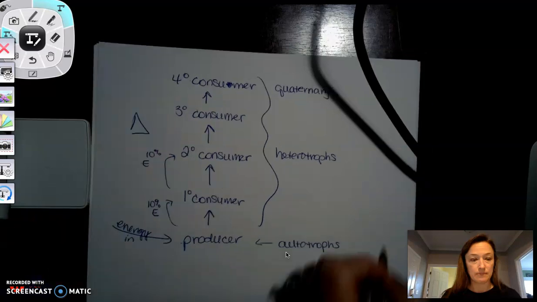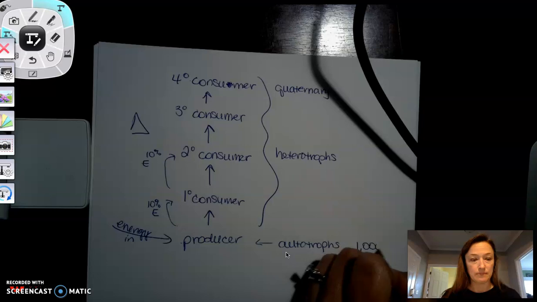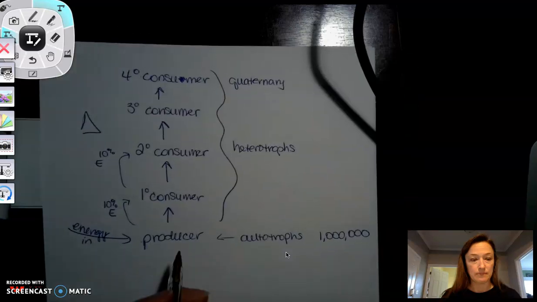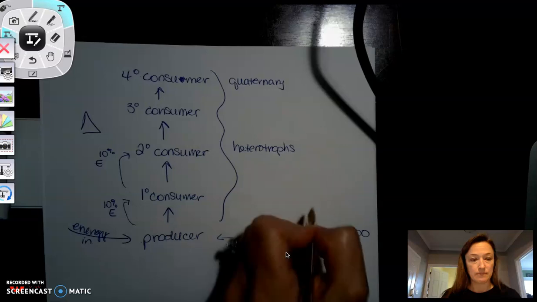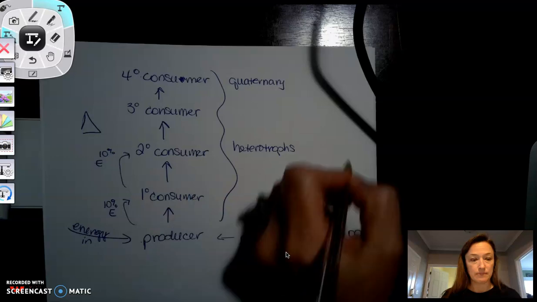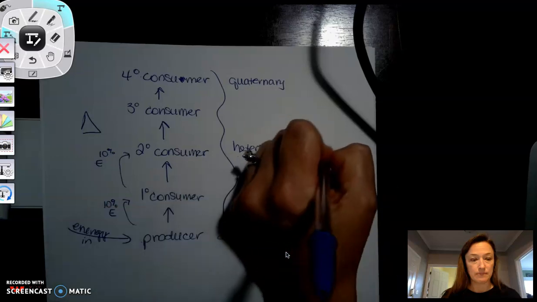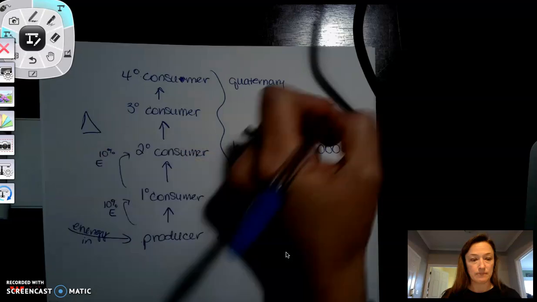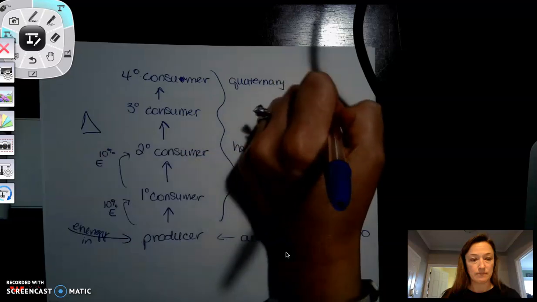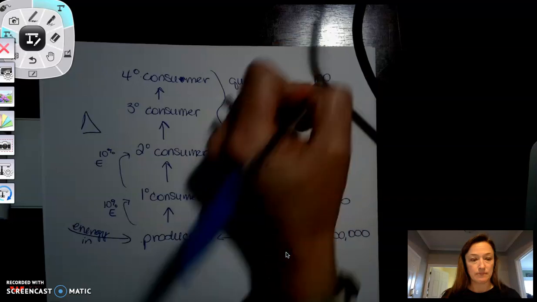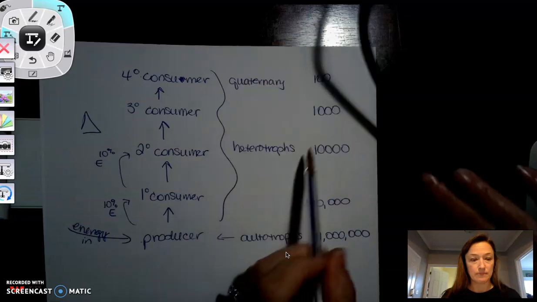Okay, so let's say that the producer had 1,000,000 joules of energy. Let's say it's a big field of grass, okay? The consumer is only going to get about 100,000 or 10% of that energy. The secondary consumer is only going to get about 10,000 joules or 10% of that energy. Then the tertiary consumer is only going to get about 1,000 joules or 10% of this. The quaternary consumer is only going to get about 100 joules.